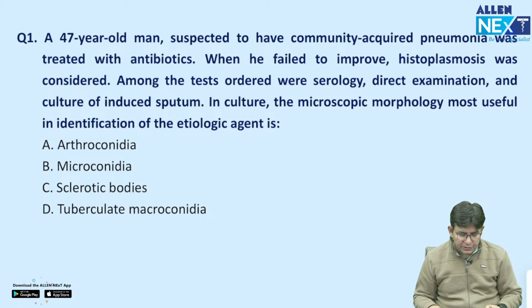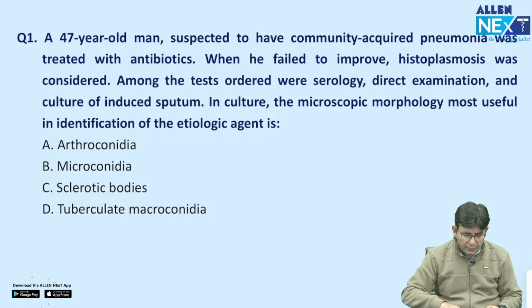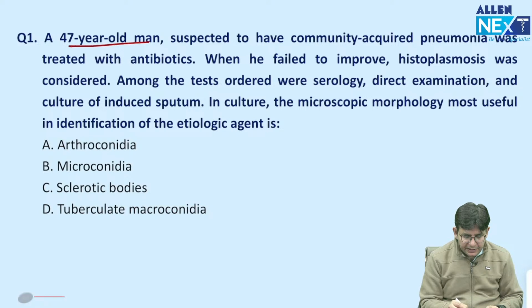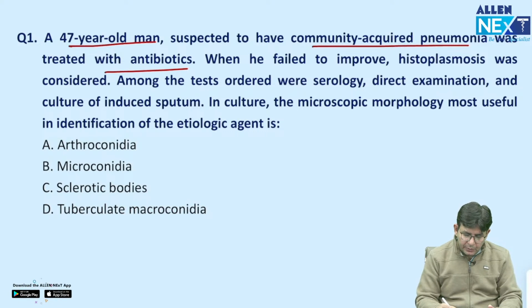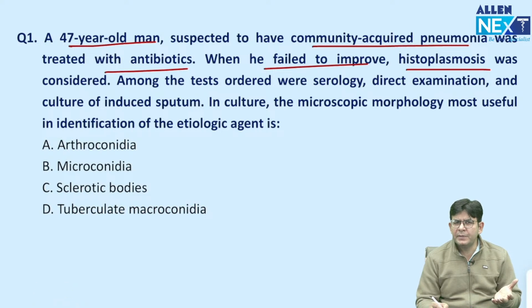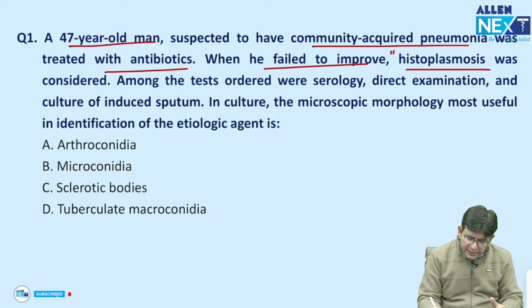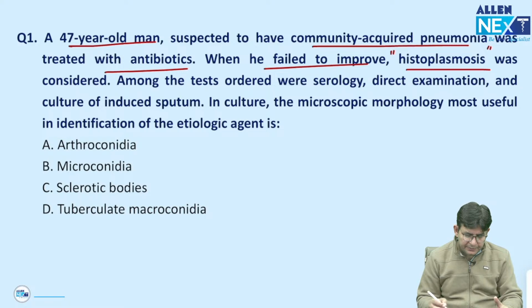The first question is a 47-year-old man suspected to have community acquired pneumonia who was treated with antibiotics. When he failed to improve with the antibiotics, certain tests were done and a rare diagnosis of histoplasmosis was made.